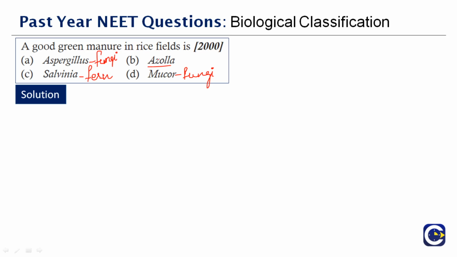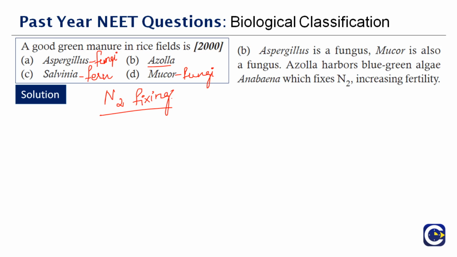It's a floating pteridophyte which contains endosymbionts. That is the major function. It helps in nitrogen fixing. Azolla is either incorporated into the soil before rice planting, or also grown as a dual crop along with rice. So this has a very good function when it is planted along with rice. Therefore, the correct answer to this question is option B, Azolla.